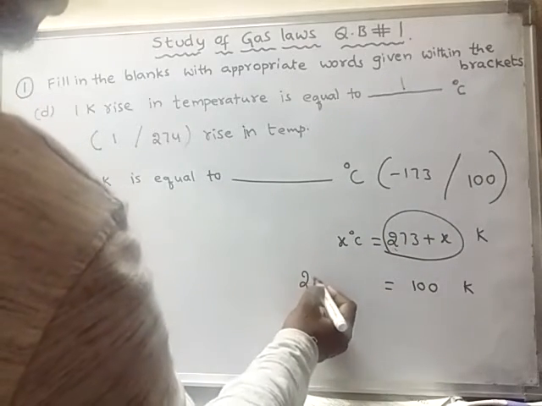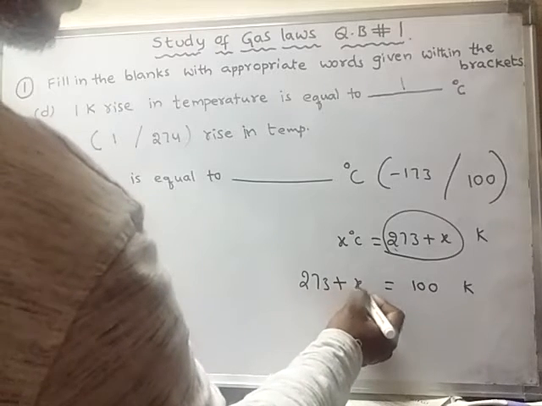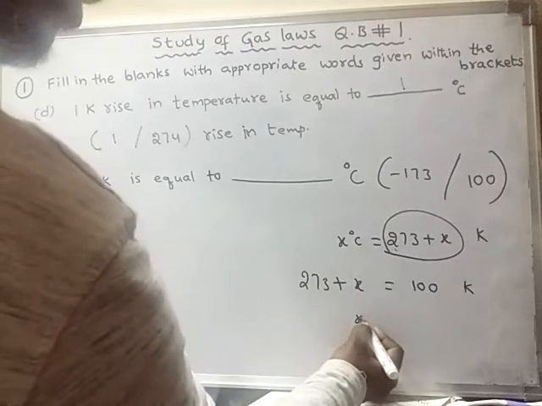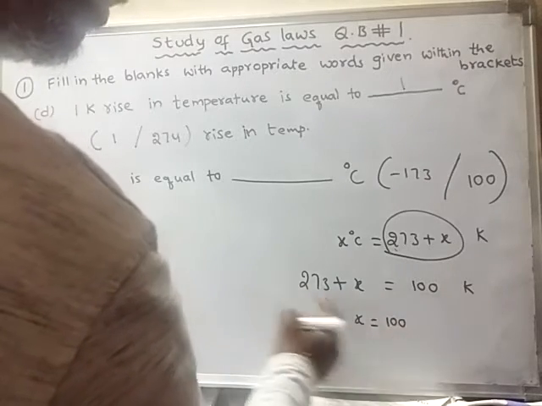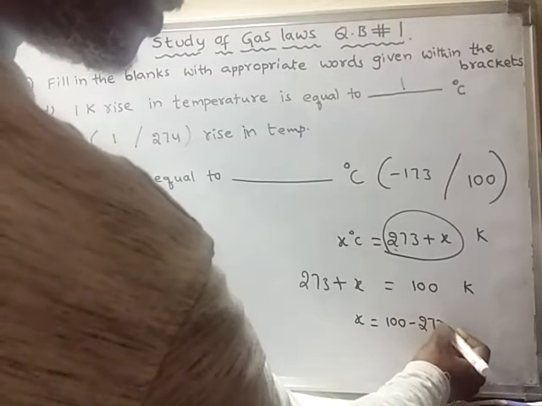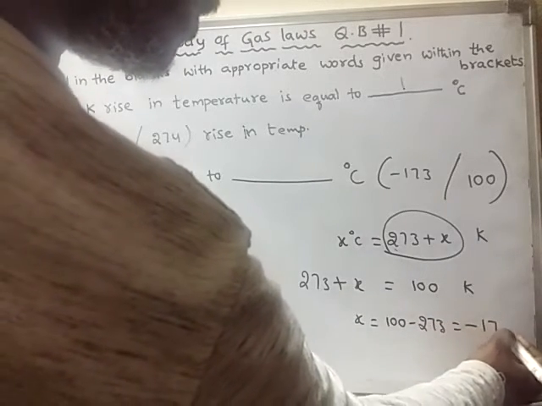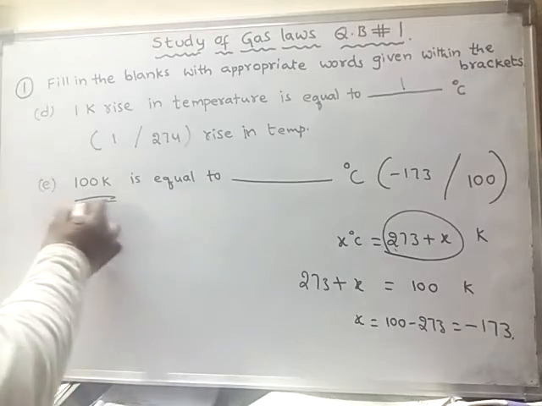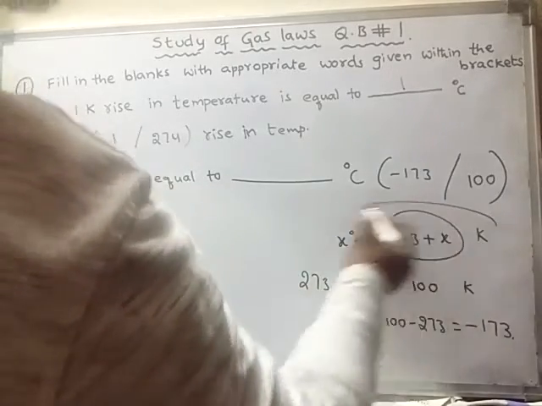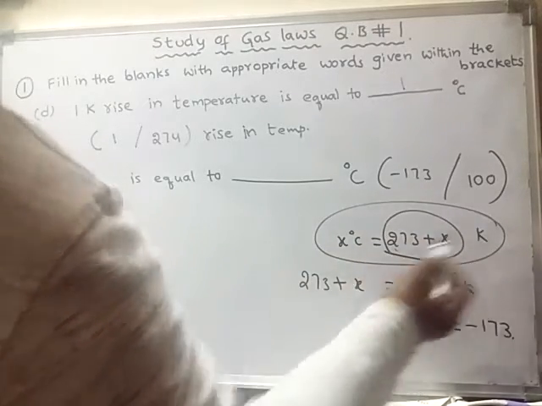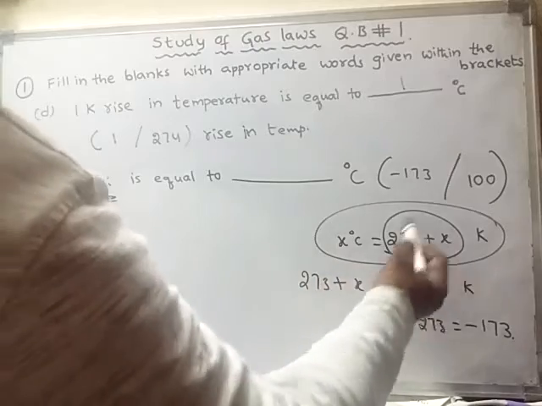So that means 273 plus x is equal to 100. Then what is x? Bring this 273 to the other side: 100 minus 273, so it will be equal to minus 173. Because it is given as 100 Kelvin, this is a general equation: this much degree centigrade is equal to this much Kelvin.